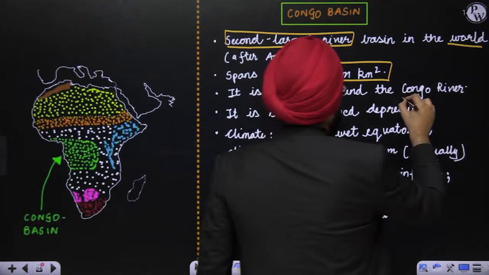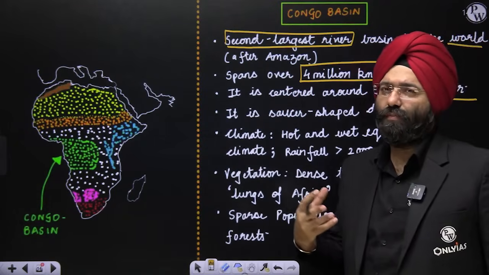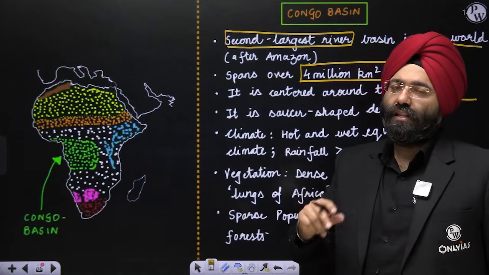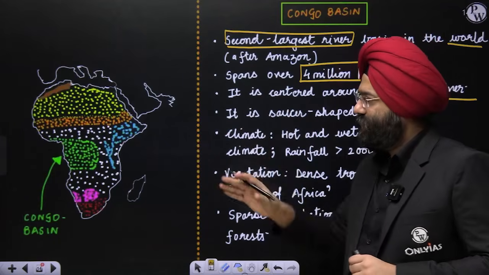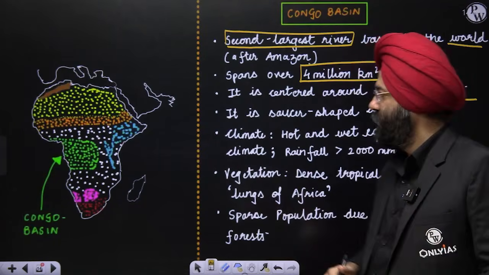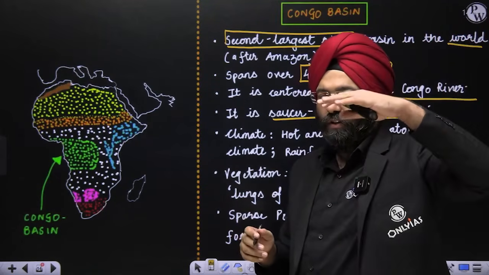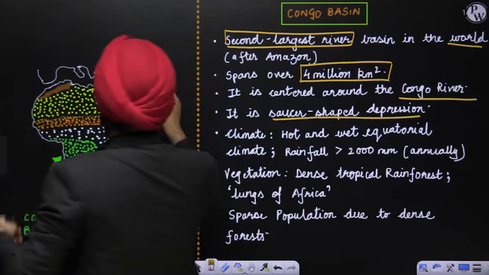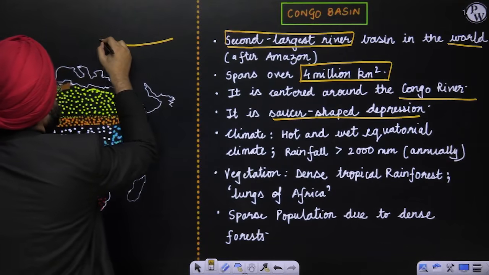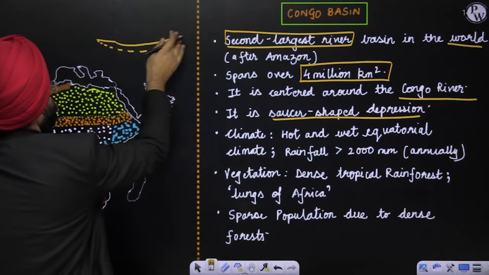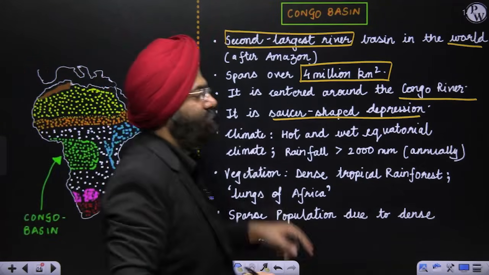It is centered around the Congo basin. So, by default, you realize that the Congo River is over here, and the Congo River is playing a very important role, like the Amazon in the Amazon basin. So similar feature over here. What the Amazon was, which we had studied in South America, is with respect to the Congo basin in Africa. It is a saucer-shaped depression. If you look at the structure, you can possibly see that it is like this. Obviously, depositions have taken place because of the river, but this is like a saucer-shaped depression. That is why it is known as a saucer-shaped depression or a basin over here.